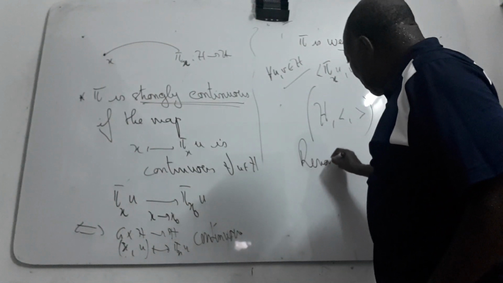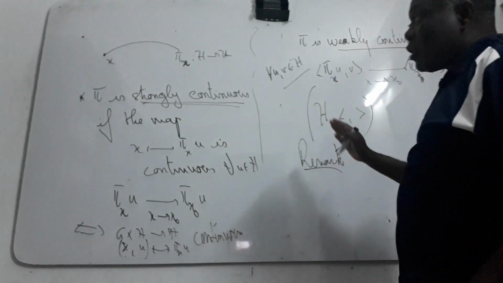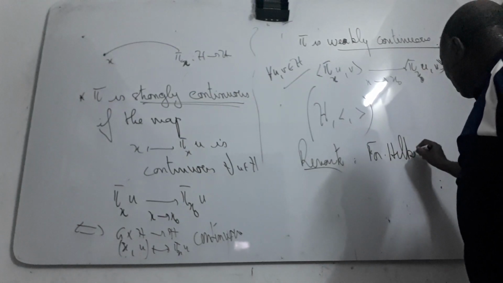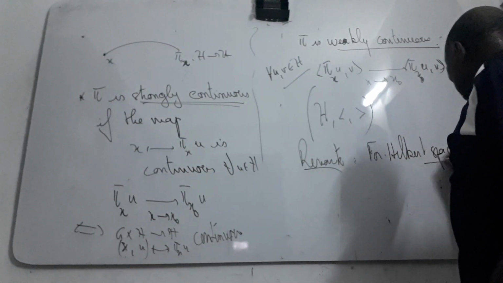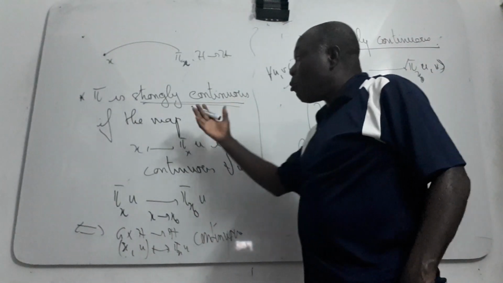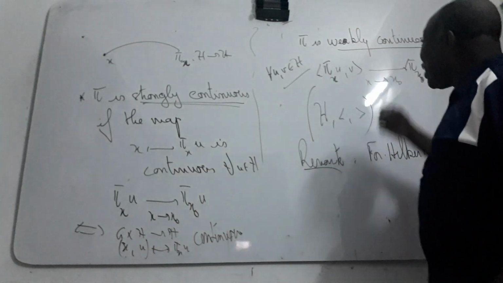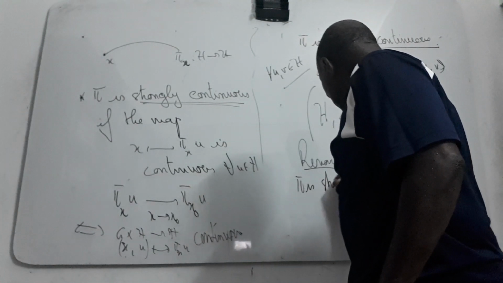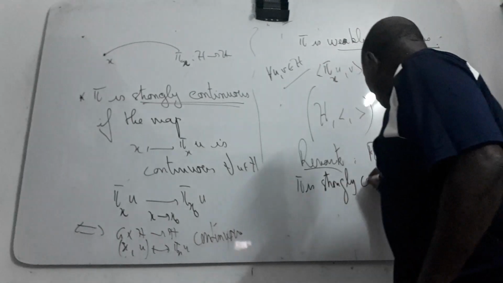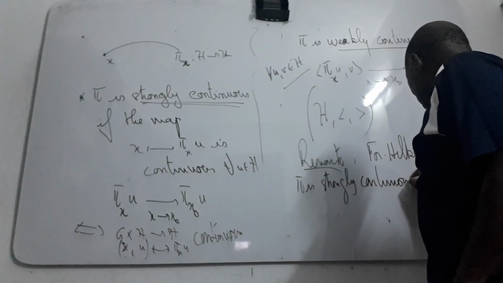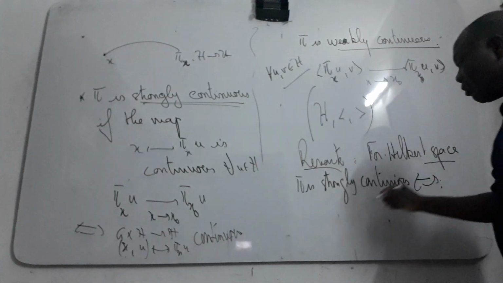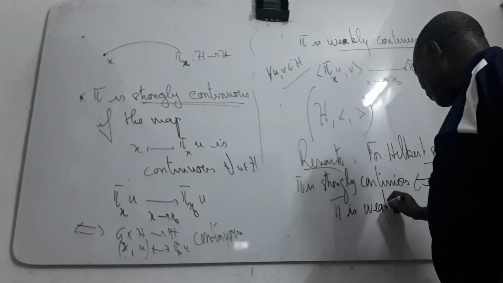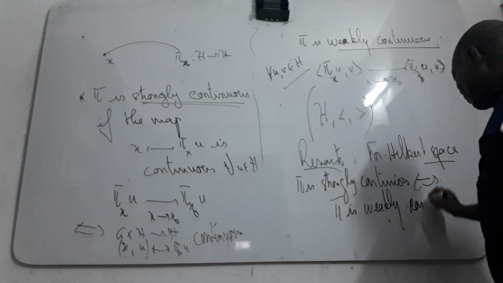Remark. Just for a Hilbert space H, a strongly continuous representation is equivalent to a weakly continuous representation. π is strongly continuous if and only if π is weakly continuous.